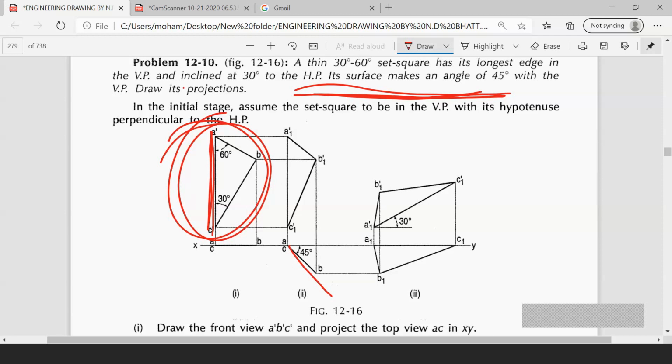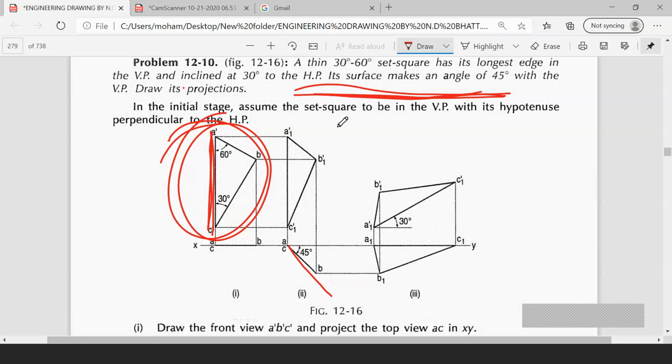Students, can you tell me why the top view comes on the XY line for the first students? Why the top view comes on the XY line? Why does it not come below the XY line?